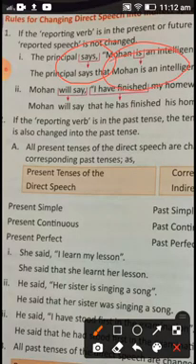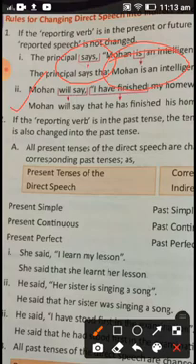Like, Mohan is an intelligent student. For example, see another sentence: Mohan will say, which is simple future tense, "I have finished my homework." Apart from changing the pronoun, we are not supposed to change the verb in the reported speech.